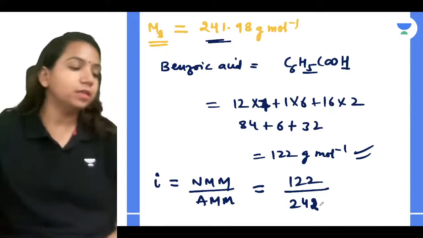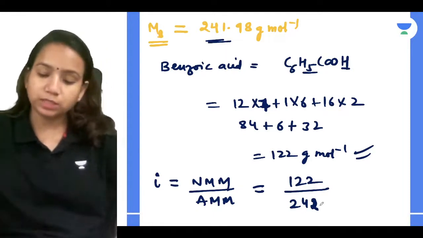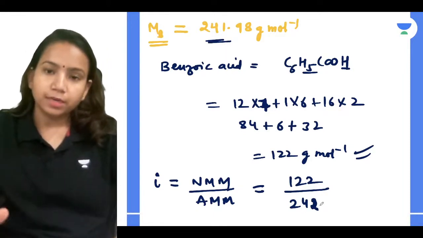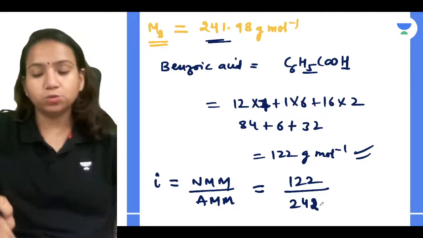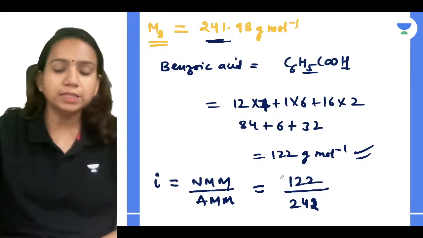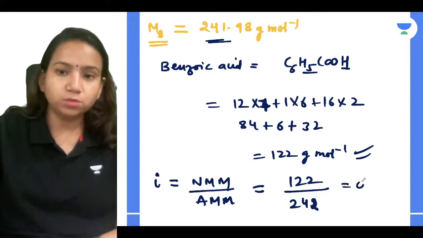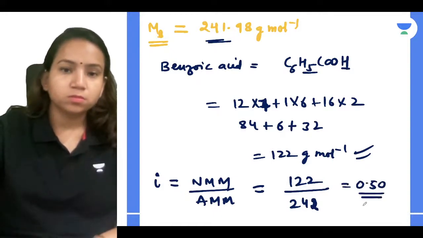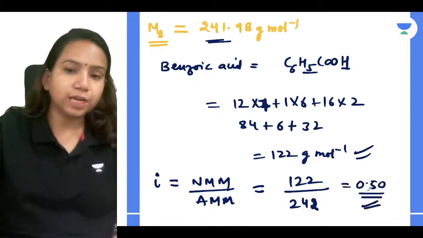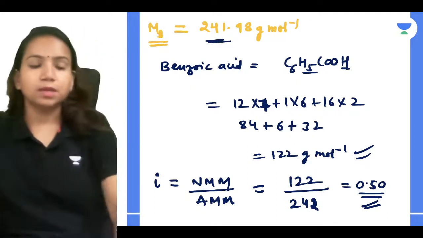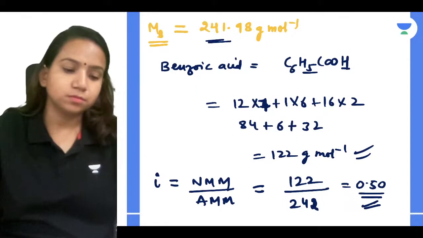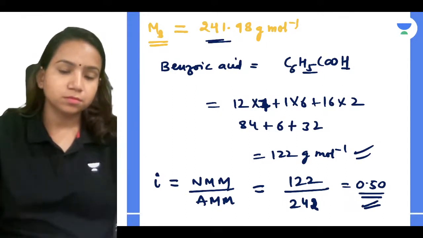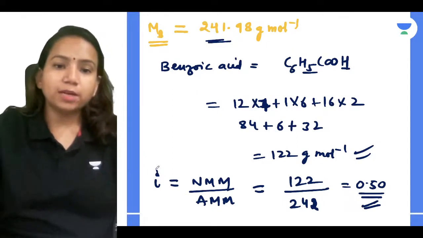Everyone should tell. Yes, this time also everyone has to answer, guys. Tell me what will be the value. 122 divided by 242. Yes, you will get 0.50. The i value you got is 0.50. Can you relate with that, everyone? So this is how I got the i value.